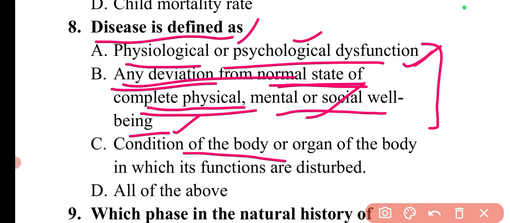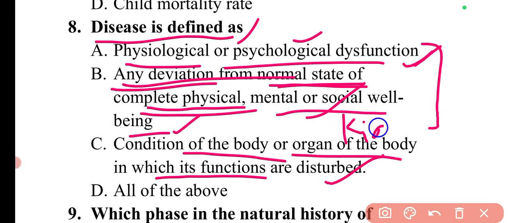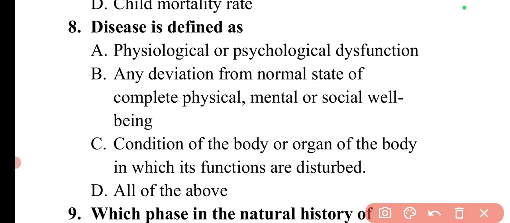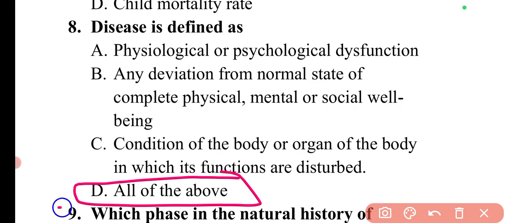Then the condition of the body or organ of the body in which its functions are disturbed. For example, for kidney, the main function of kidney is the filtration of urine. So if the kidney is not working, if it is improperly filtering the urine, in that case that is also a disease. So these all are the definitions of disease. So here we can say all of the above is correct.